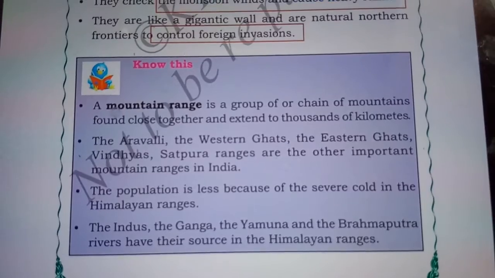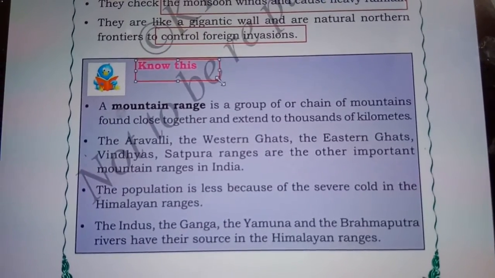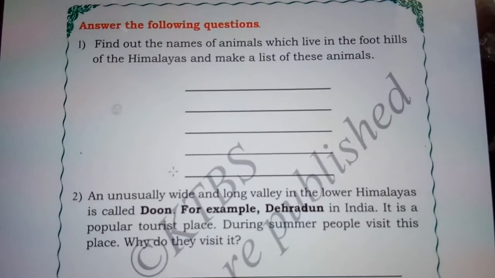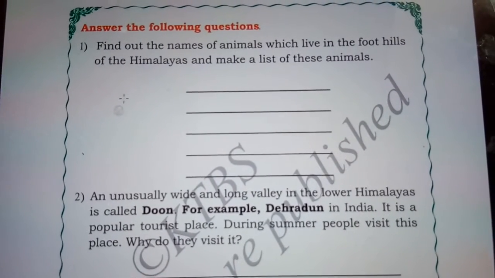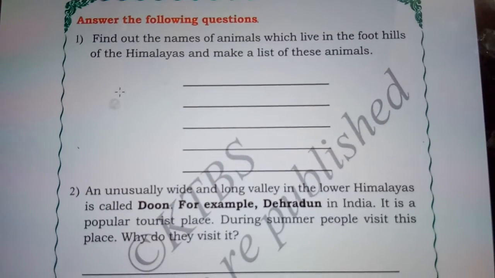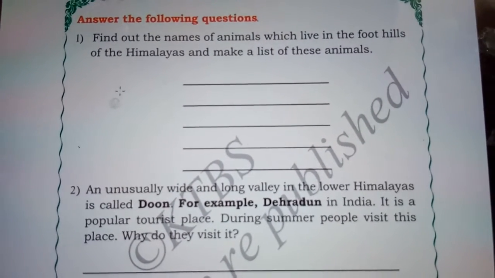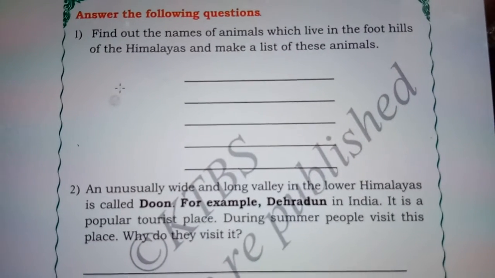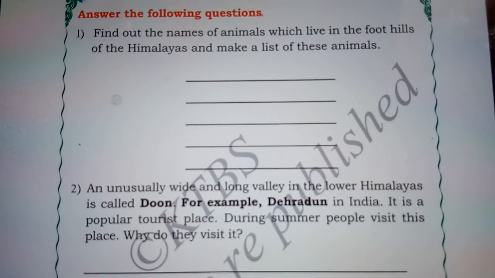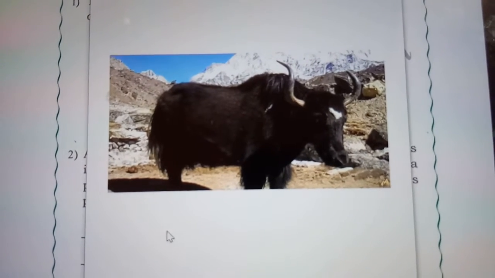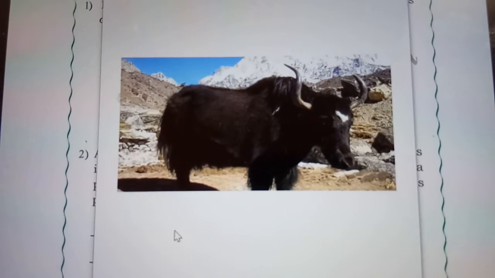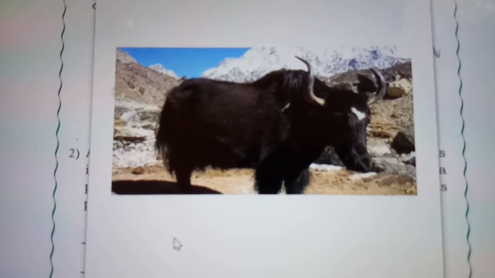If you want to know more about the Himalayas, you can refer to this section. Next, we will be answering the following question. Find out the names of animals which live in the foothills of the Himalayas and make a list of these animals. So you need to make a list of the animals that are living in the foothills of the Himalayas. I will show you the pictures and tell you about the animals which live in the Himalayas.